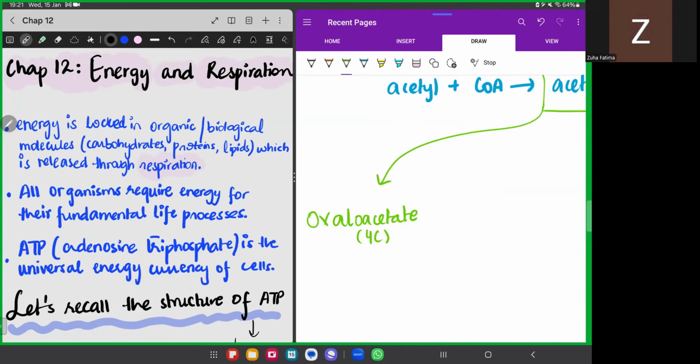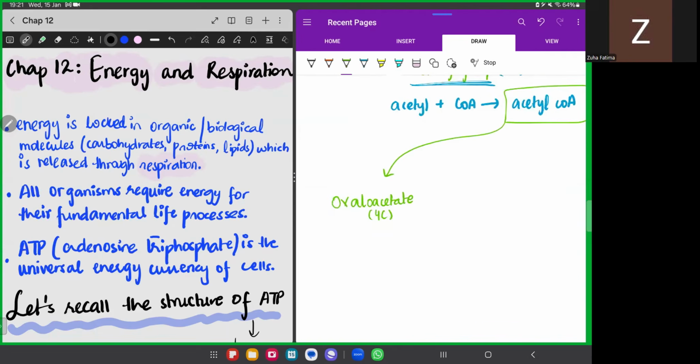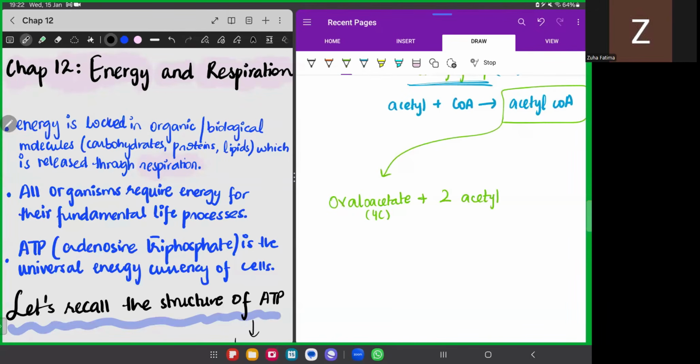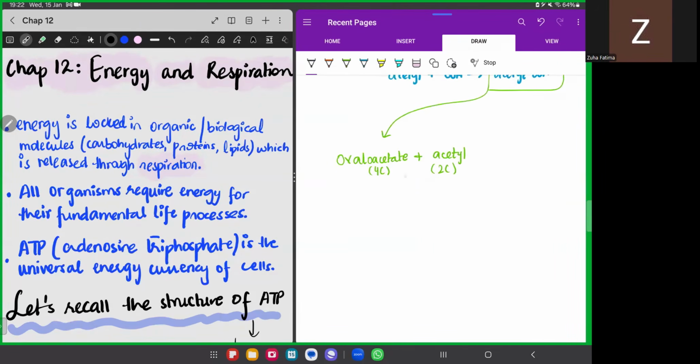So we had a 4 carbon oxaloacetate, and a 2 carbon acetyl will combine with it. Now, mind you, the coenzyme drops the acetyl into the Krebs cycle and then it detaches. So as soon as the acetyl enters the Krebs cycle, the coenzyme A detaches from the acetyl, and the acetyl then combines with oxaloacetate to form, can you guys tell me